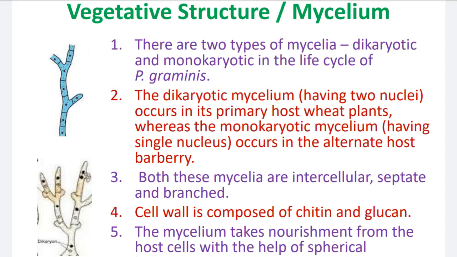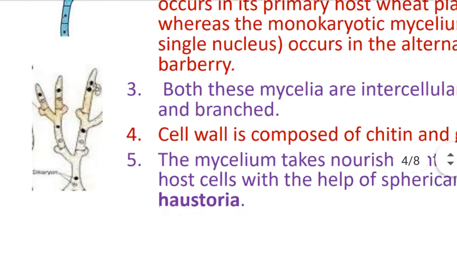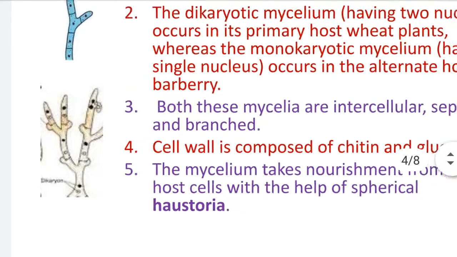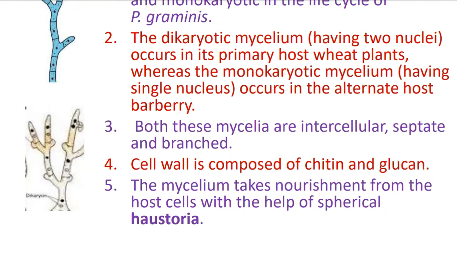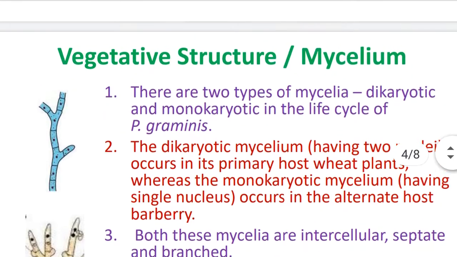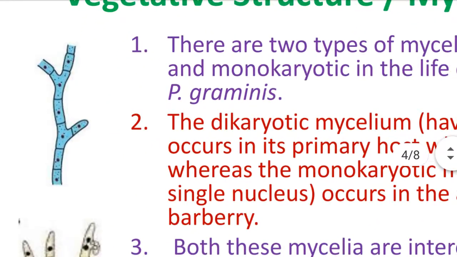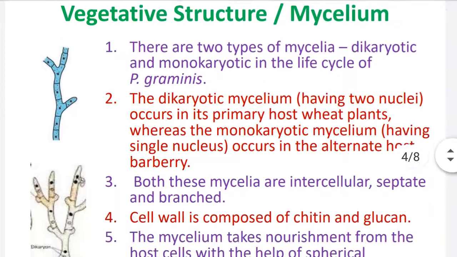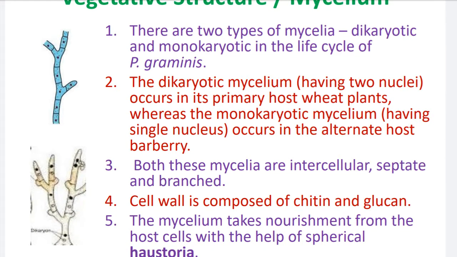Point number 2. The dikaryotic mycelium having 2 nuclei occurs in the primary host, wheat plants. This dikaryotic mycelium, this yellow colored diagram, occurs on the primary host wheat, whereas the monokaryotic mycelium, this blue colored diagram, occurs on the secondary host, also called the alternate host, barberry.